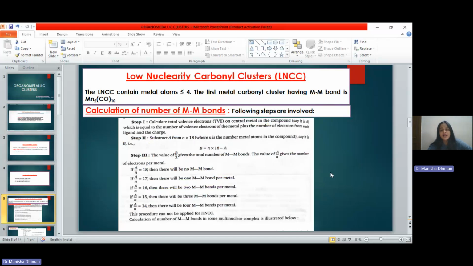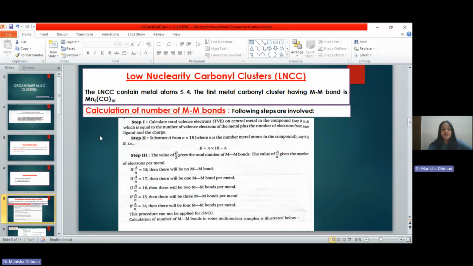On this basis, we calculate the value of B, where N represents the number of metal atoms in the compound. For example, in Mn2(CO)10, N will be equal to 2. There are 2 manganese atoms present in the cluster compound. So N is basically the number of metal atoms present in a compound. Now step 3 is getting the value of B by 2. B by 2 gives the total number of bonds present in a compound, and the value of A by N gives the number of electrons per metal.